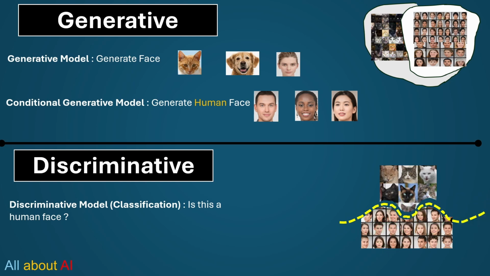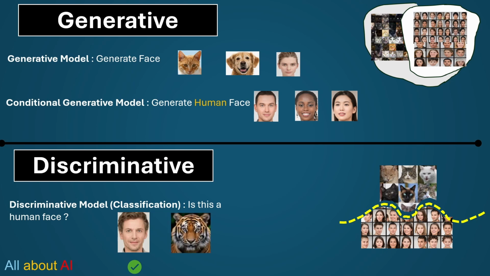So when we request to check if this image is a human face or not, it will compare this data and check where this data fits based on the decision boundary, and it will find that, okay, it's similar to all the other human faces. Probability-wise, it will be very high in terms of human face. And then it will give a response saying yes, this is a human face.